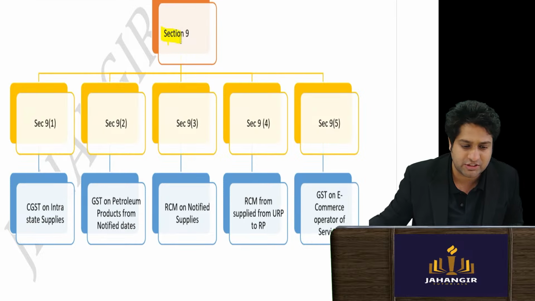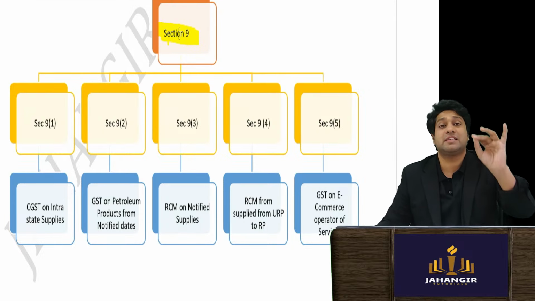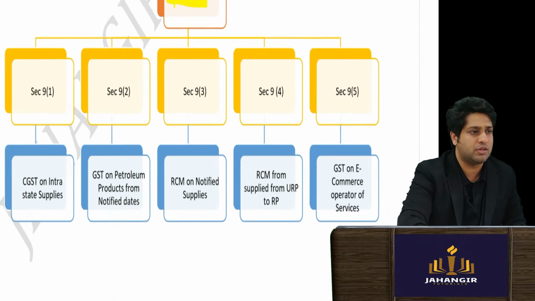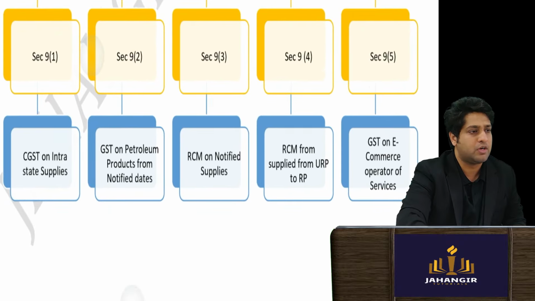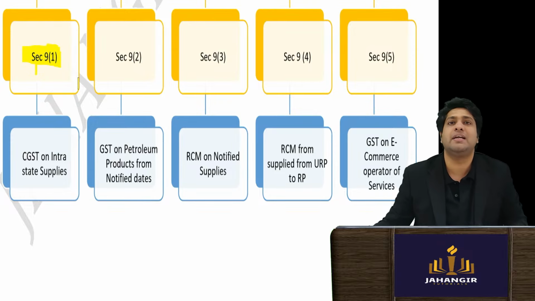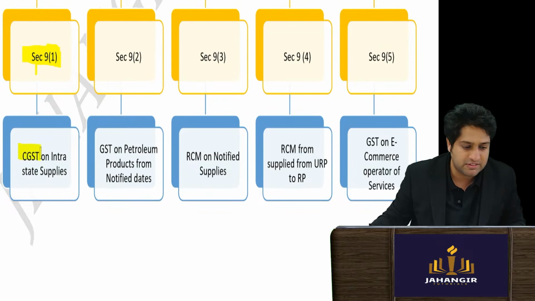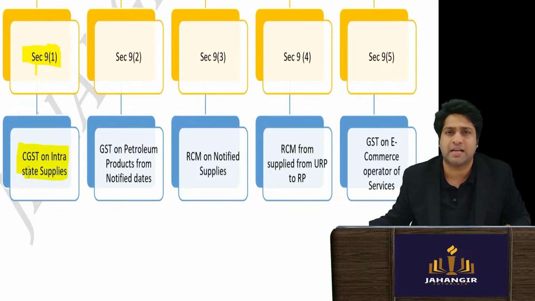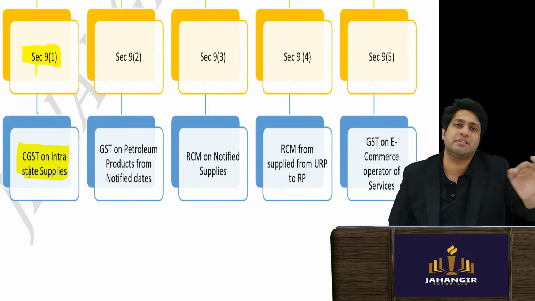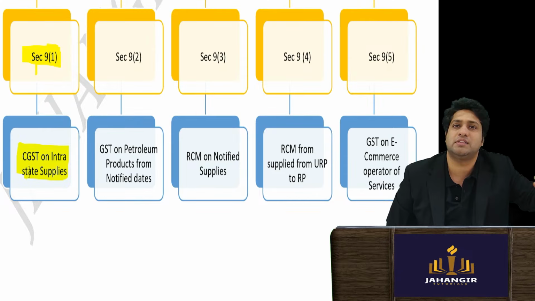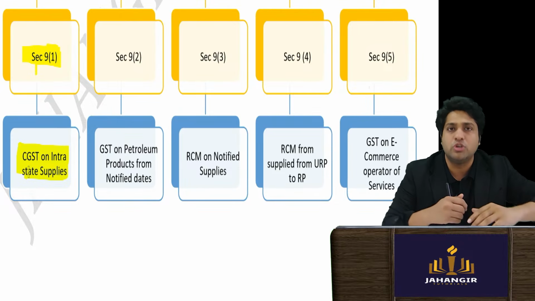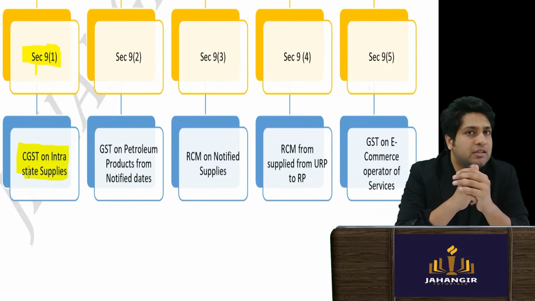Now, section number 9 has 5 subsections. Okay, all I will be doing in one go, so it will be easy for you. So the very first one is your section 9, subsection 1. It is the actual charging section, which says when the tax will be levied. So we are studying the CGST Act. So CGST is levied whenever there is a sale within the state. So CGST tax will be levied whenever goods or services are sold within the state.